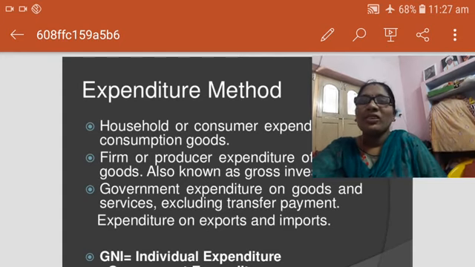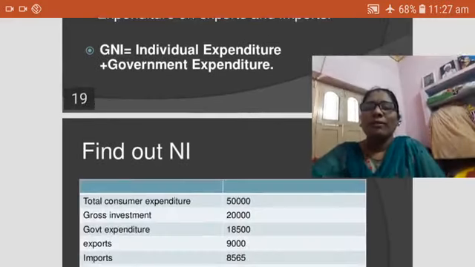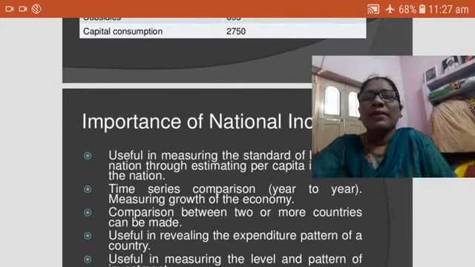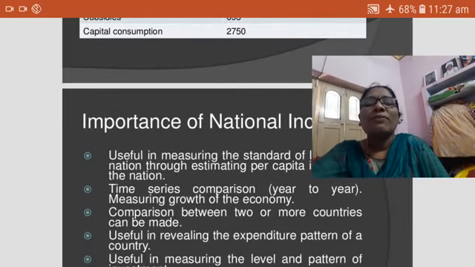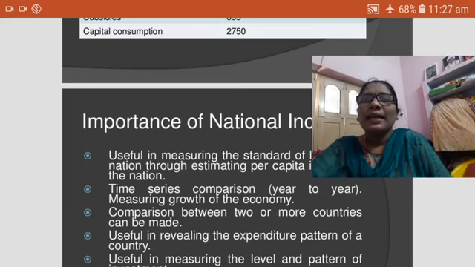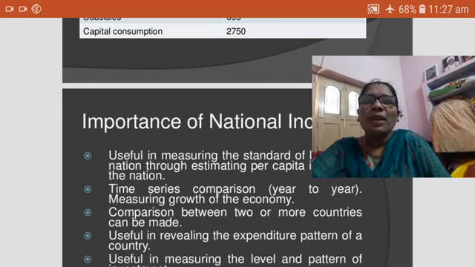Now some of the precautions regarding national income we are discussing. First of all, expenditure on final goods and services should be taken. Only final goods and services should be taken. Double counting should be avoided. Double counting of commodities is avoided.